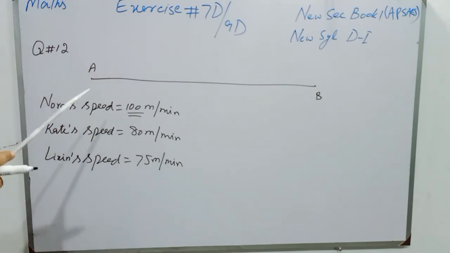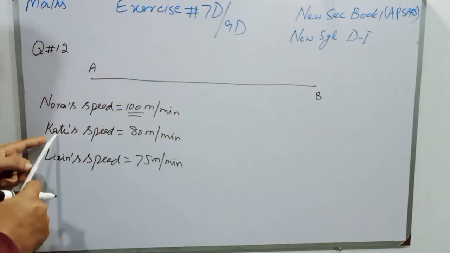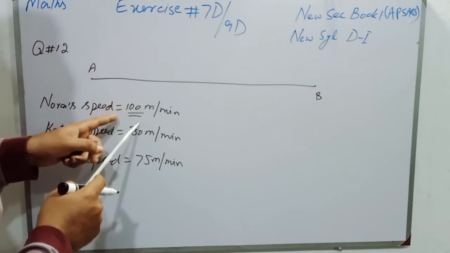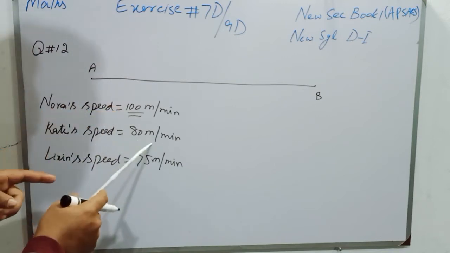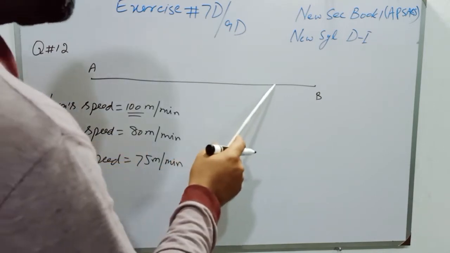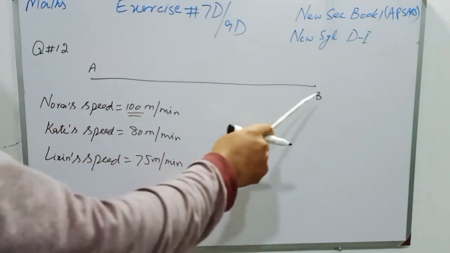And definitely first Nora and Kate will meet each other because Kate is faster than Dixon. And after the meeting of Nora and Kate, after 6 minutes, Nora and Dixon meet each other. And we have to find the distance between town A and town B.